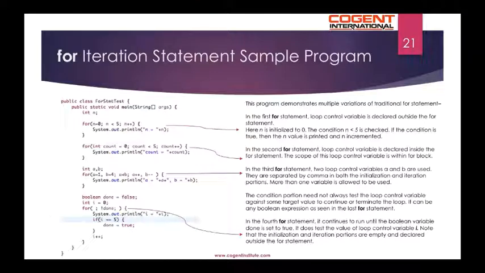The condition portion need not always test the loop control variable against some target value to continue or terminate the loop. It can be any Boolean expression as seen in the last for statement. The fourth for statement continues to run until the Boolean variable done is set to true. The loop control variable is tested within the for block. So if i is equal to 5, then done is set to true. Note that the initialization and iteration portions are empty and declared outside the for statement.